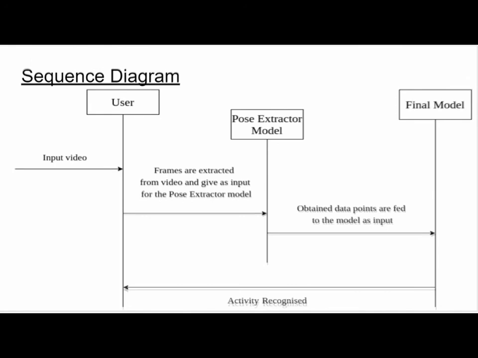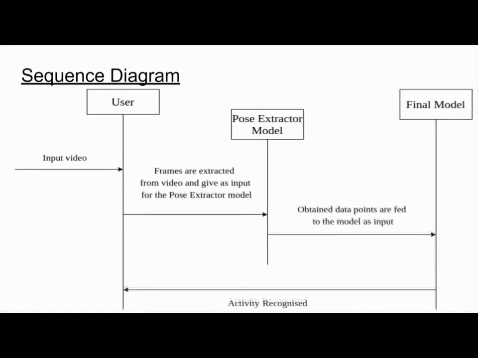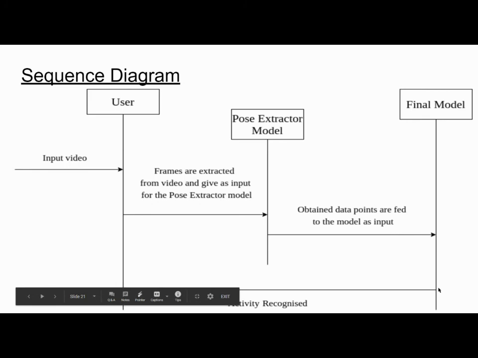Sequence diagram. What is a sequence diagram actually? A sequence diagram is the flow of objects and classes at a particular time. Here, in the sequence diagram, we are taking an input video and extracting frames from the given input video for the pose extraction model, and from the pose extraction model we obtain the data points and feed them to the model as the input, and the final model which we have developed recognizes the activity and displays it on the screen. This is how our sequence diagram works.